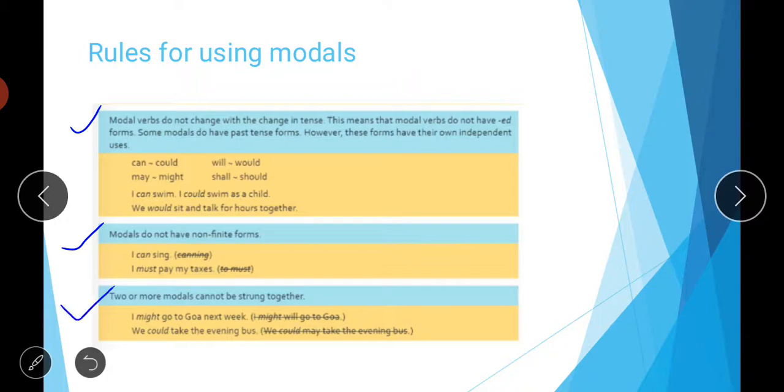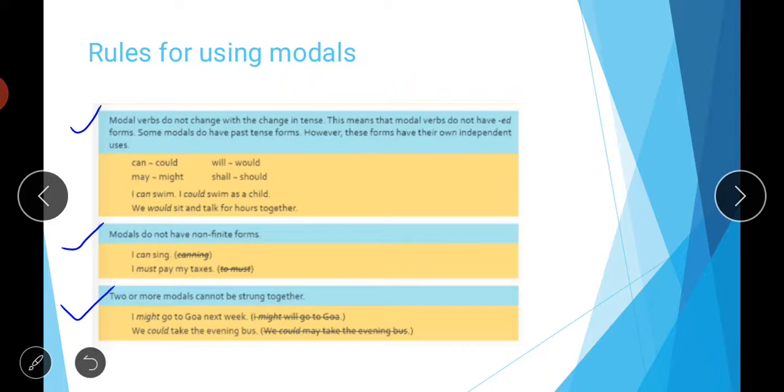Then, two or more modals cannot be strung together. So what does it mean? It means you can't use two modals together, like can or will, or could or will, or like this. You can't use two modals simultaneously.